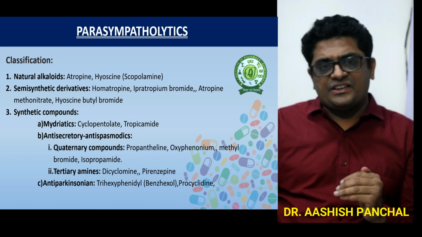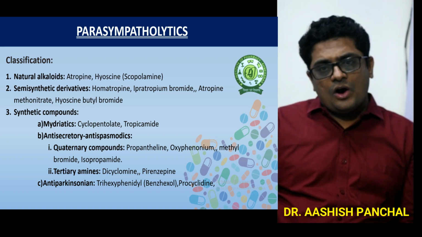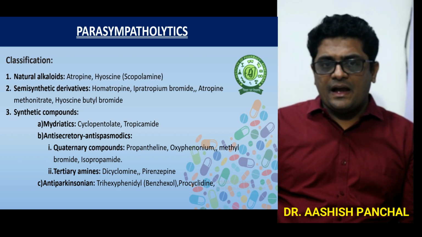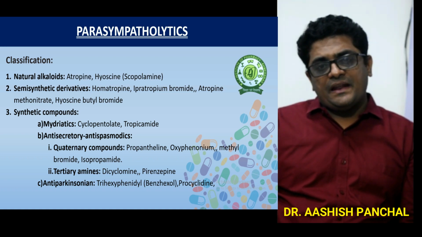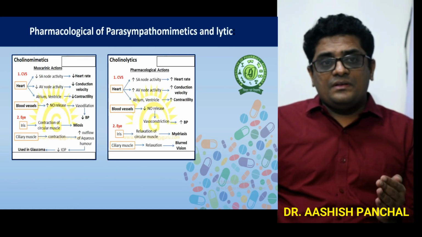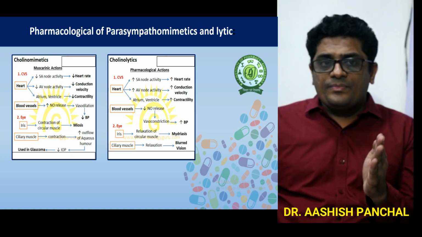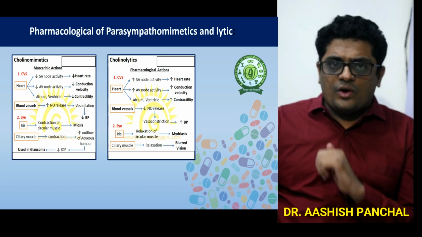which decrease the secretion. The antispasmodic compounds are propantheline, oxyphenonium, methyl bromide, isopropamide, and tertiary amines like dicyclomine and pirenzepine, and the anti-Parkinson drugs like trihexyphenidyl, that is benzhexol, and procyclidine. Now let us discuss their pharmacological actions, the cholinomimetic and the cholinolytic.